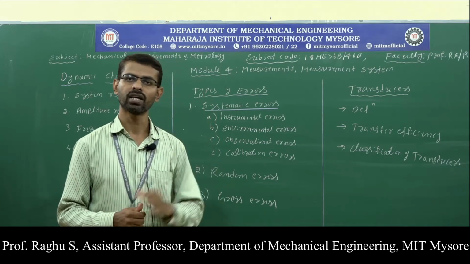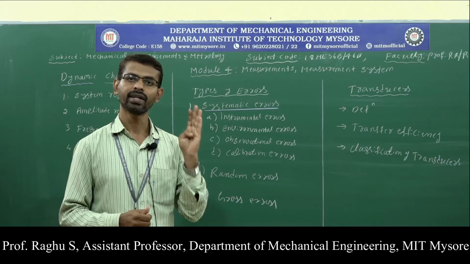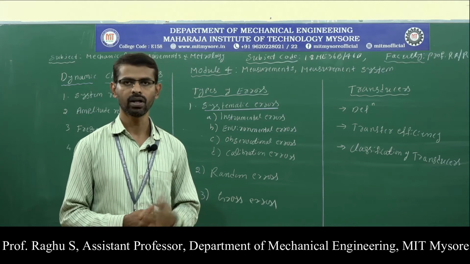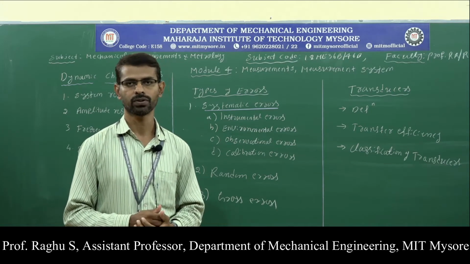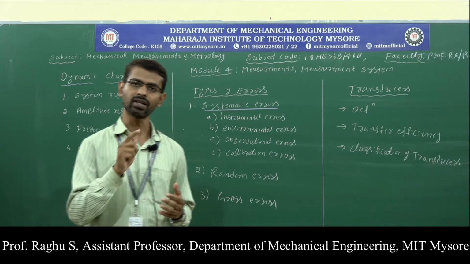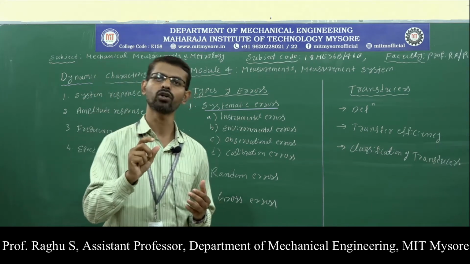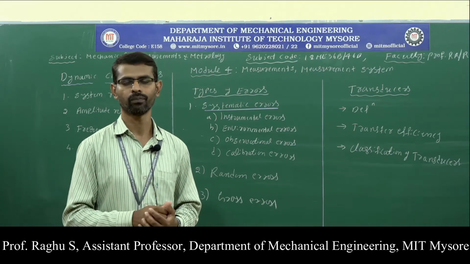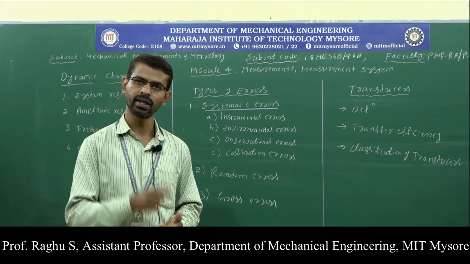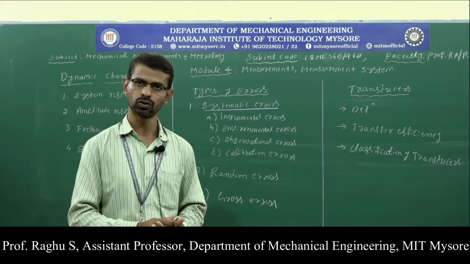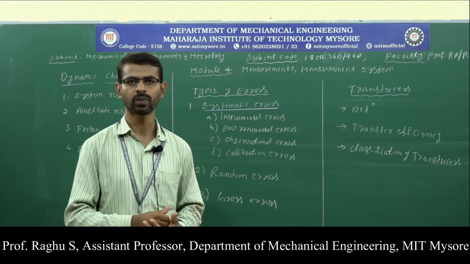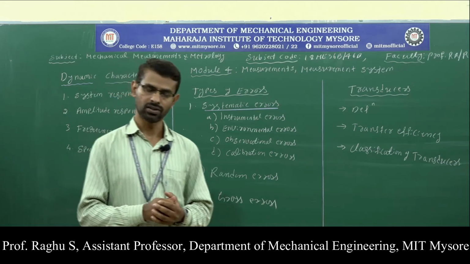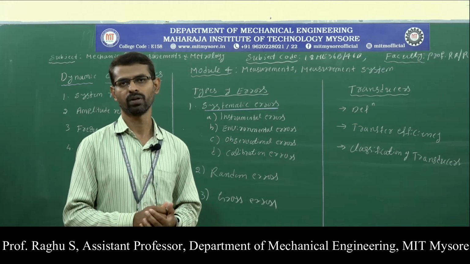The elements of the generalized measurement system are: first, the detector transducer element; second, the intermediate modifying element; and last, the terminating device. The function of the detector transducer element is to detect the physical quantity to be measured, and it converts that into an analogous output form. The intermediate modifying element takes the data from the detector transducer stage and manipulates it as per the requirement. Finally, the terminating device displays the result in a readable form to the human being.